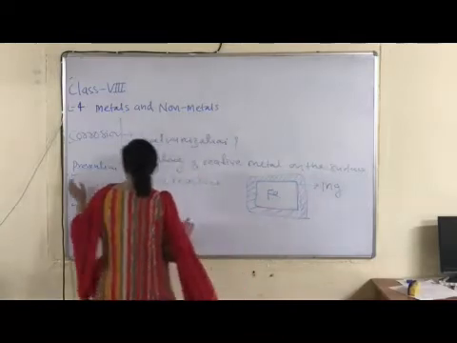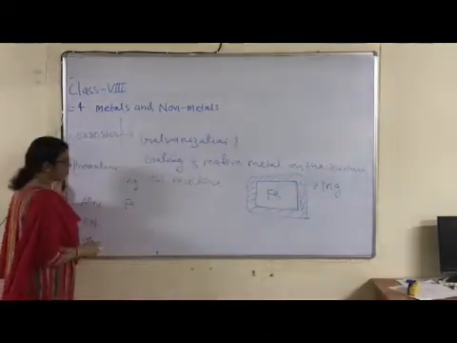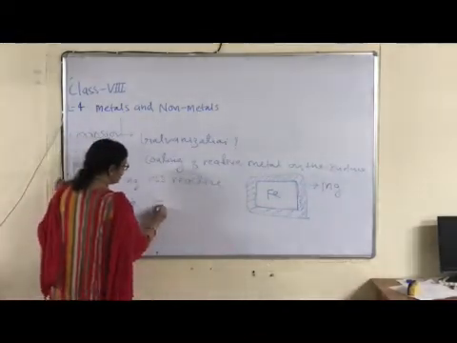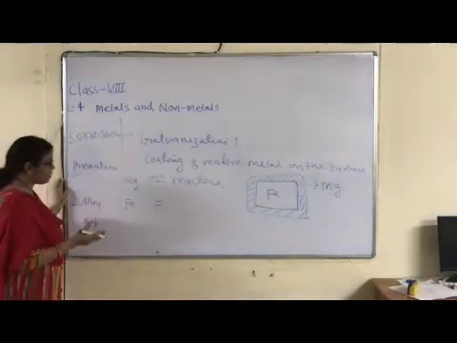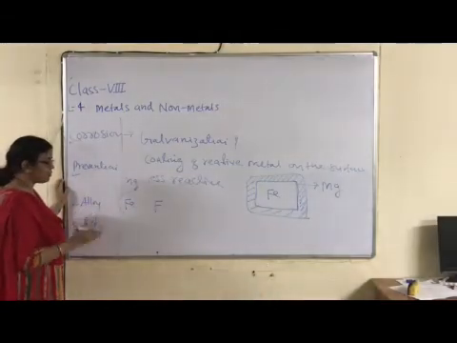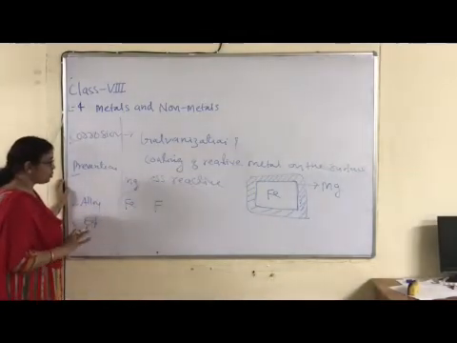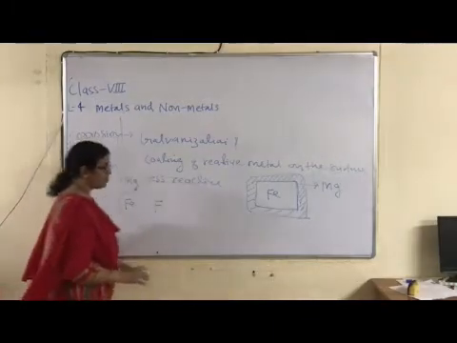Okay, children. By electroplating, electroplating of iron metal, when electricity is supplied, then coating of one metal on the surface of another metal is known as electroplating, right?